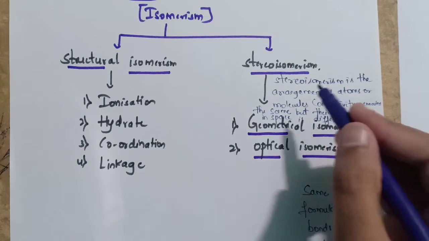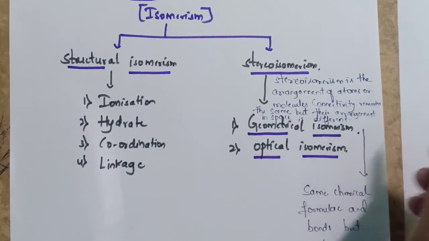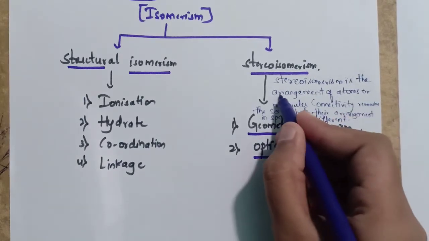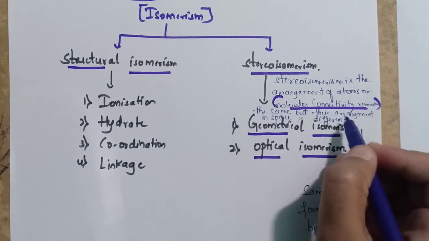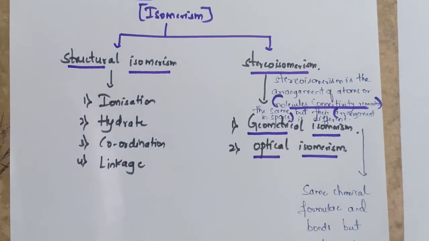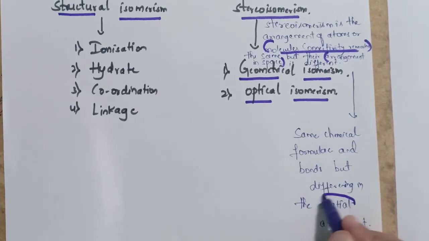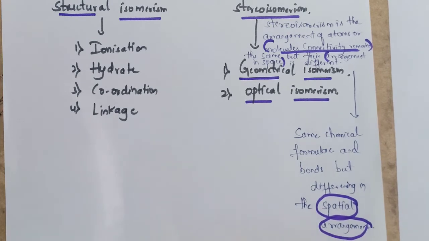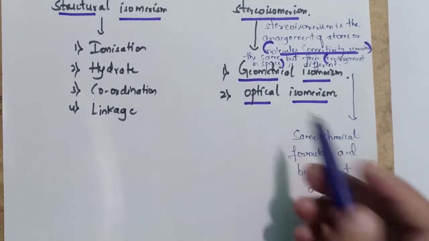Stereoisomerism is the arrangement of atoms or molecules where the connectivity remains the same but their arrangement in space is different. They have the same chemical formula and bonds but differ only in their spatial arrangement. Those are 2 types, that is geometrical isomerism and optical isomerism.